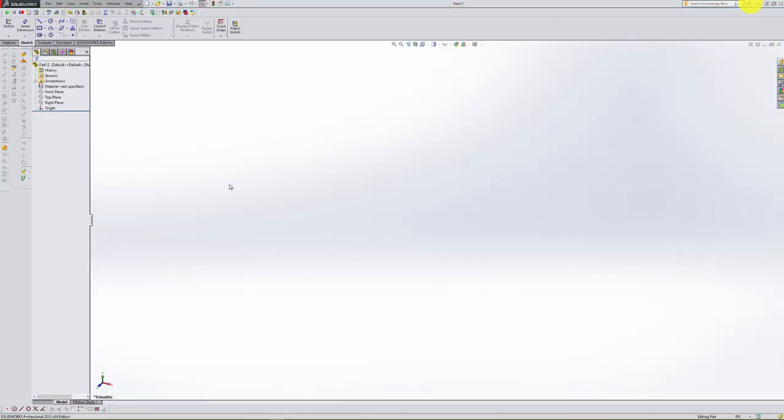Now, if your files refresh every day, we want to make sure that you are in ANSI standard and also inch pounds per second. So make sure that you select those.